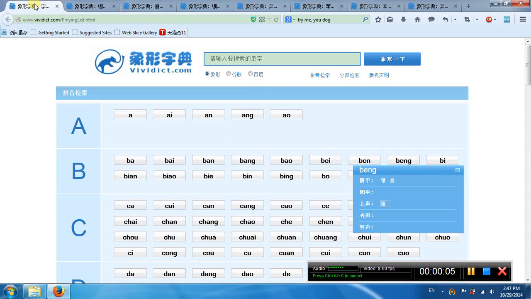Today we talk about the two sections, okay? beng and beng. In beng have the three characters, okay? Tone have two characters. The third tone have the one character. This is beng, this is beng.